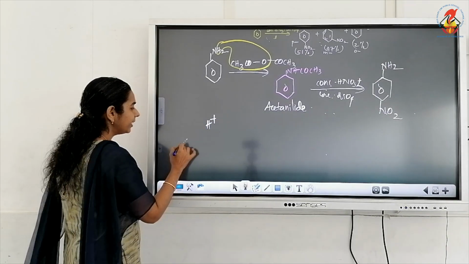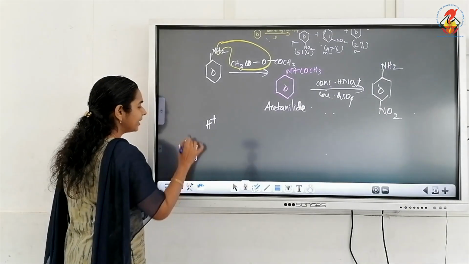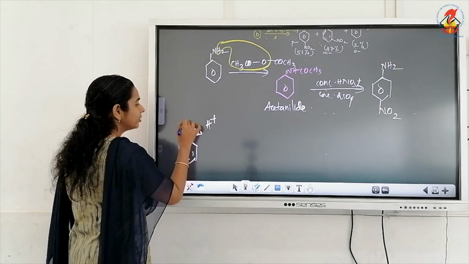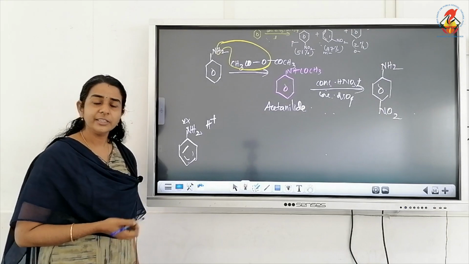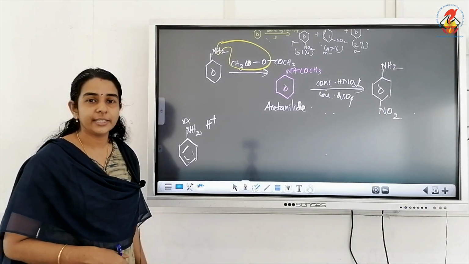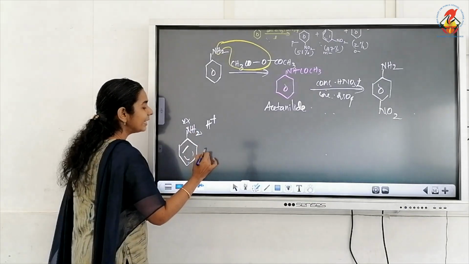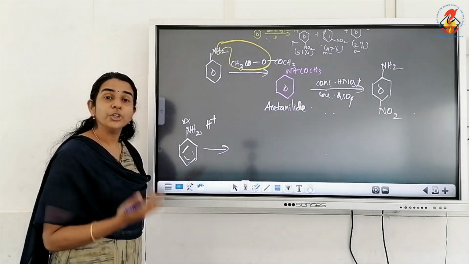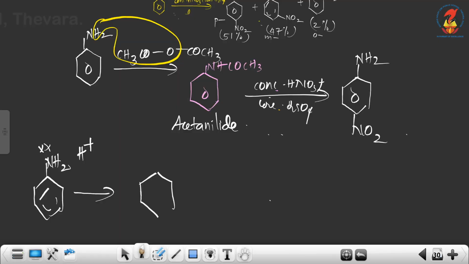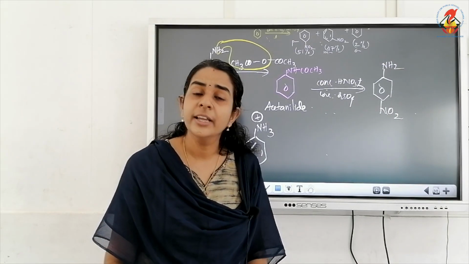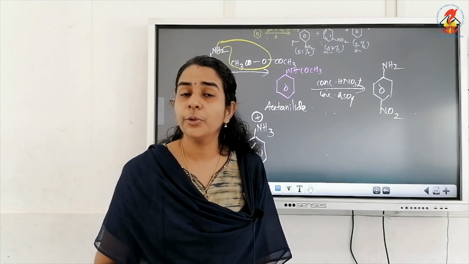And we know that aniline is basic in nature, isn't it? So there is a lone pair on nitrogen which is ready to accept an H plus ion. Since the medium is highly acidic, this aniline will be protonated to form anilinium ion. In the anilinium ion formula, NH2 will become NH3 plus. So during nitration, why are we getting this meta-nitro derivative?